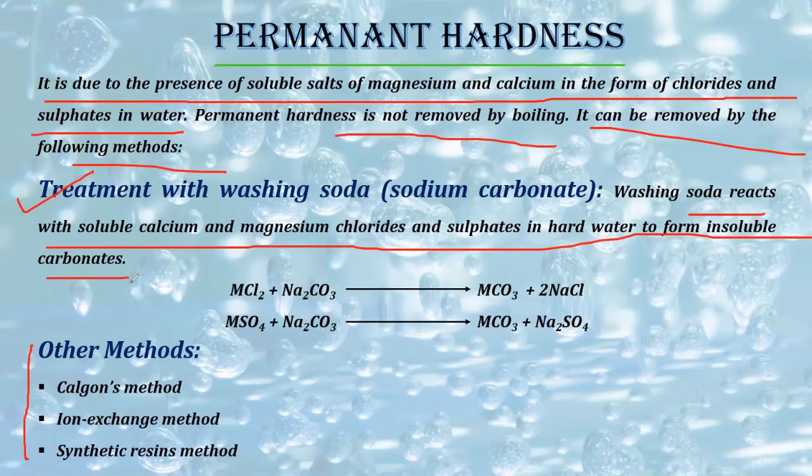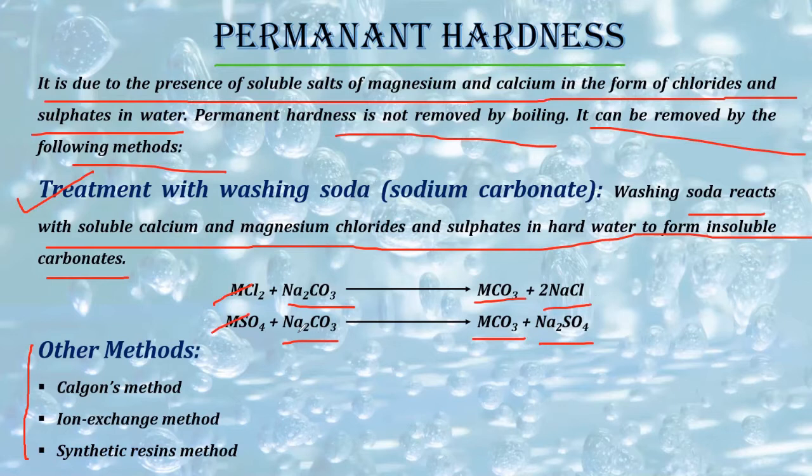As you can see, MCl2 and MSO4 are nothing but calcium and magnesium chloride and calcium and magnesium sulfate. They react with Na2CO3.nH2O, that is the formula of washing soda. And what will happen? They will precipitate out CaCO3 and MgCO3 along with NaCl and Na2SO4. Okay, so in this way the salts will be precipitated out and we will get the desirable soft water.